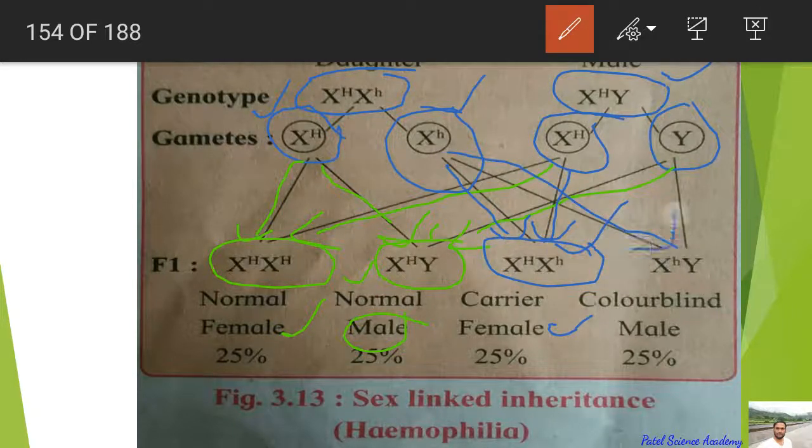And if this defective H from the female is fusing with the Y chromosome, it will be XY, a male or son, in the recessive condition. That's why this son will have the disease 100%, meaning this son will be color blind.